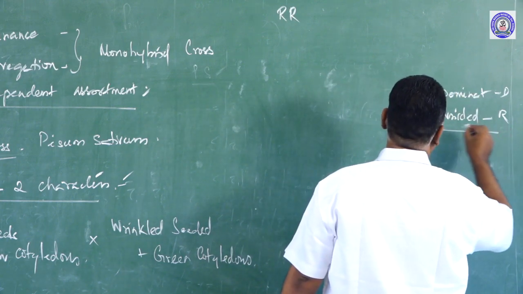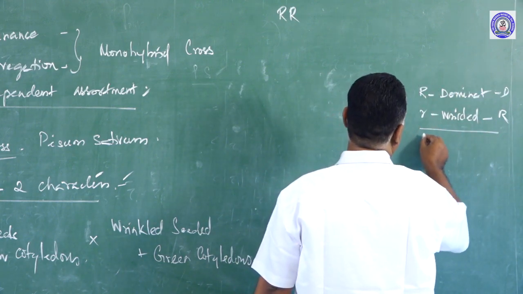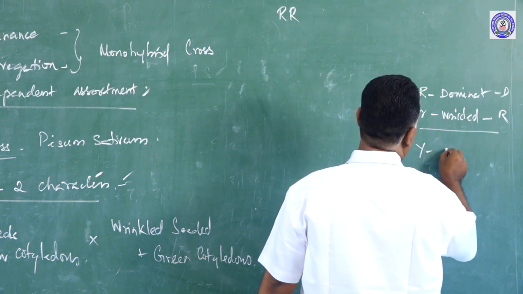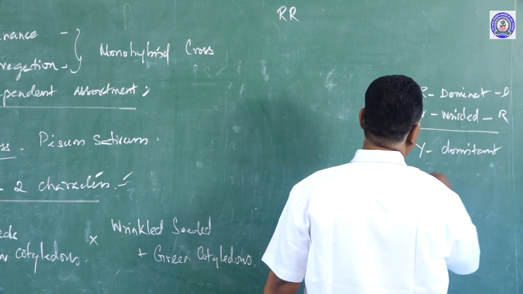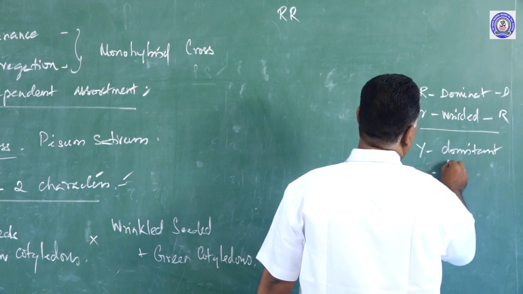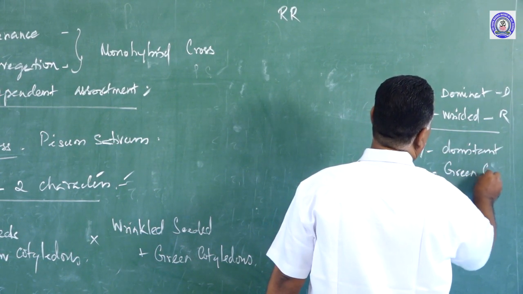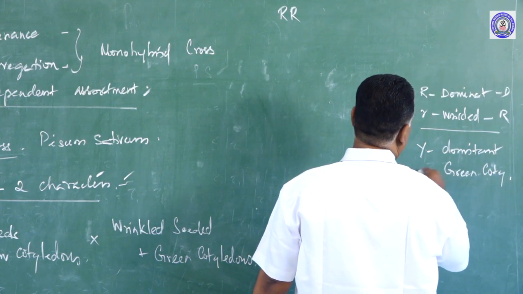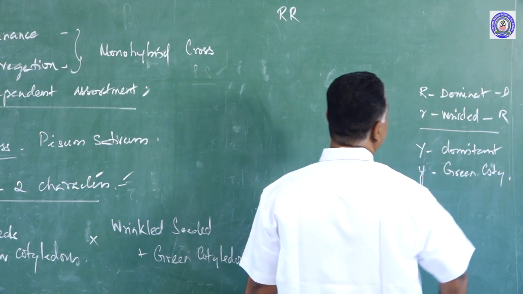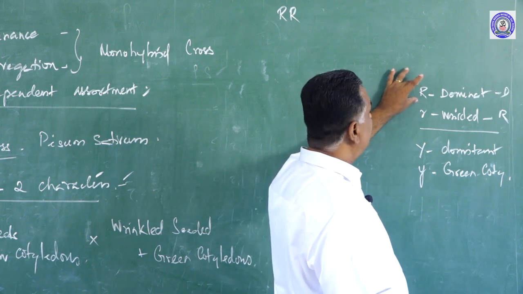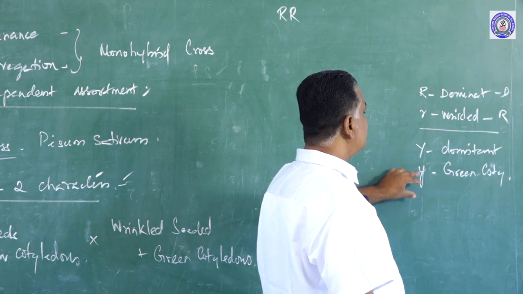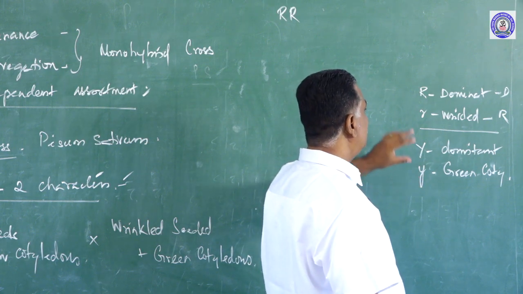In the same way, in a separate experiment, he found out yellow is the dominant character, dominating over the green cotyledon, and for green he assigned small y. Please note, the dominant characters are given capital letters, recessive characters are given small letters.